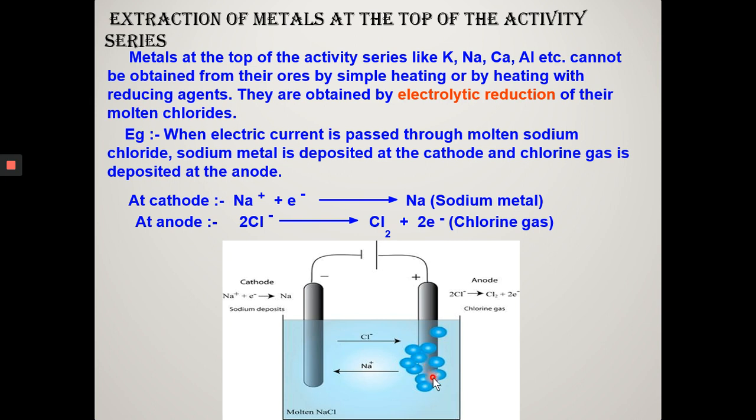Similarly, electrolysis of molten alumina is done. It is a very stable compound and it gives Al3+ and O2- ions. The melting point of alumina is very high, so it is dissolved in molten cryolite, that is Na3AlF6. The mixture has a much lower melting point and is a better conductor of electricity. Clear, students? So one more example is the electrolysis of molten alumina. There, aluminium is deposited at the cathode and oxygen is liberated at the anode. Is it clear?